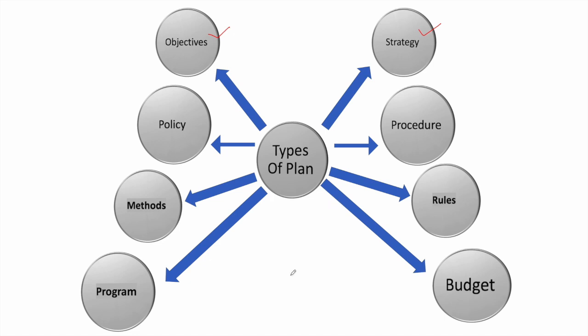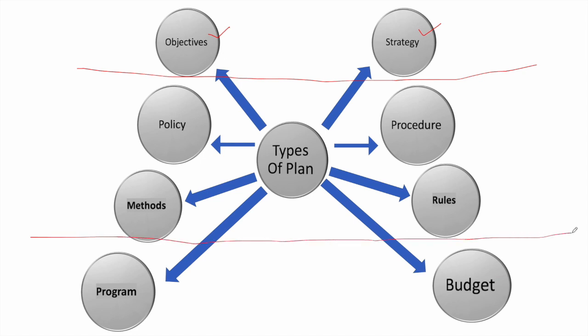Now see, this has been placed for a specific reason. These two, objectives and strategy, if you draw a line here, are the two plans which you will not categorize into any category, like single use or standing plan. Correct? Then these are the 4. We will draw a line here also.